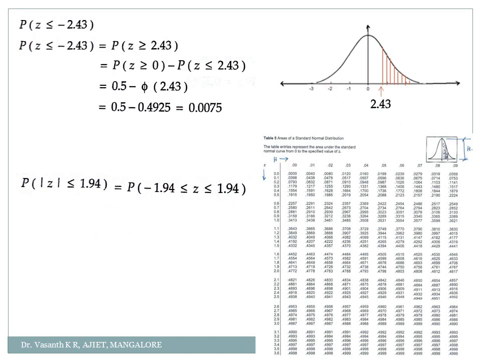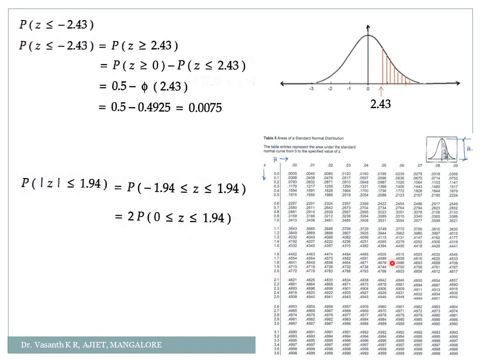I have not drawn the graph here, my dear students. I will be explaining it to you directly. See, you remember one thing, whether it is minus 2.43 on the negative part or the positive part, it will give me the same value, correct? So what I can do is simply write it as 2 times the probability up to 1.94, correct? Because from the negative side minus 1.94 up to the positive side 1.94. So minus 1.94 will be here somewhere; from here to here you add, plus from 0 to plus 1.94 you add. That's it, finished, correct? So simply you can write it as 2 times probability of z between 0 and 1.94.